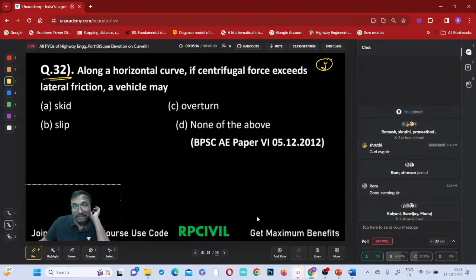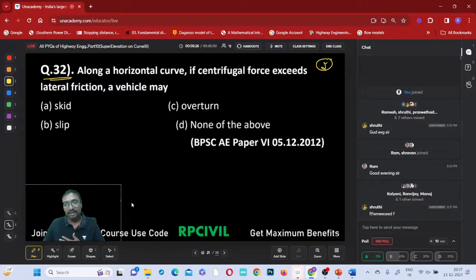You observe, read the question carefully, what is mentioned in the question. If P by W exceeds F, then what will it result in? It will result in overturning, or it will result in skidding.